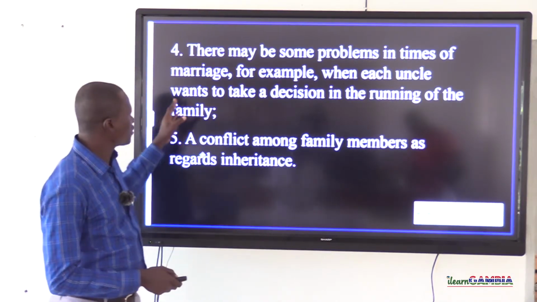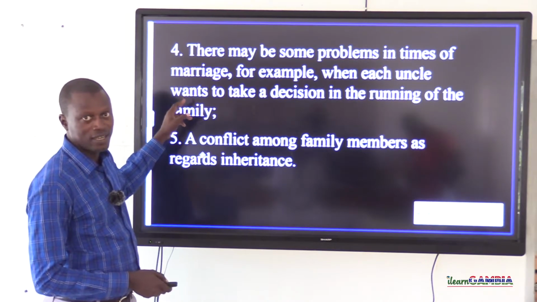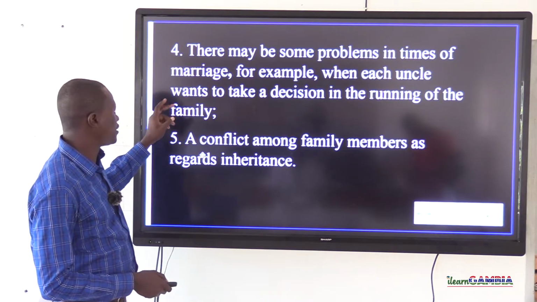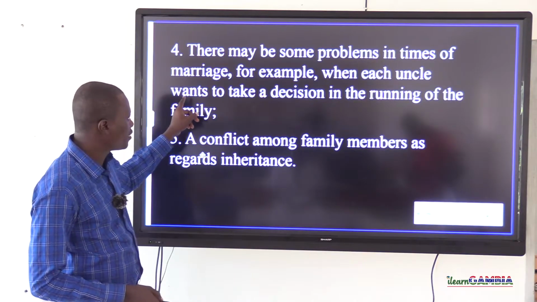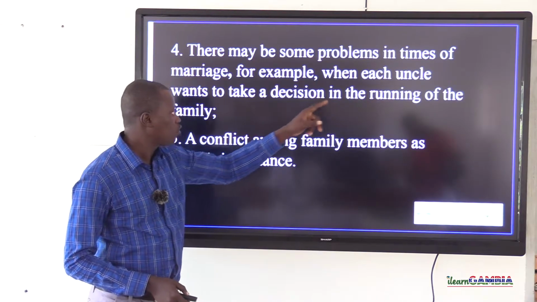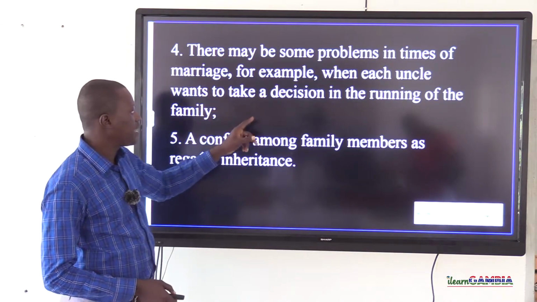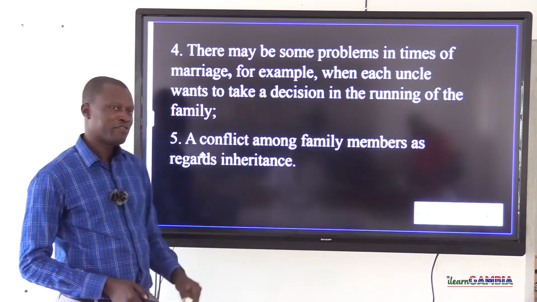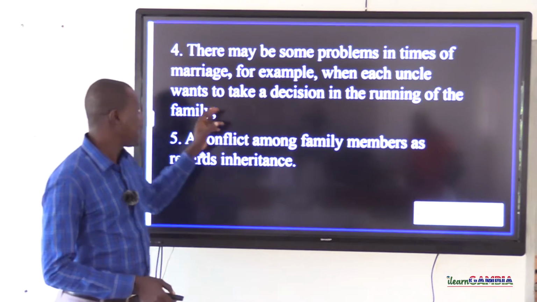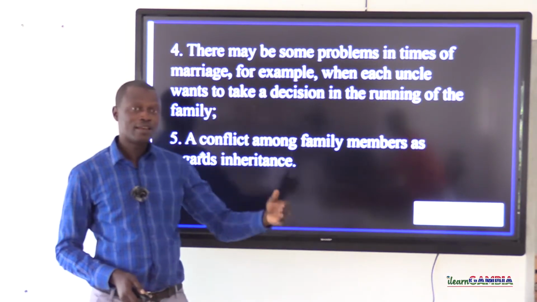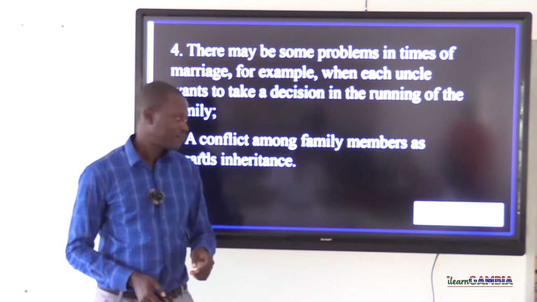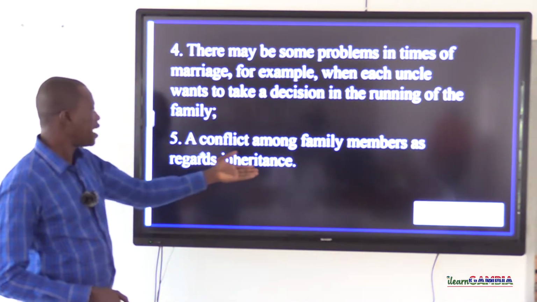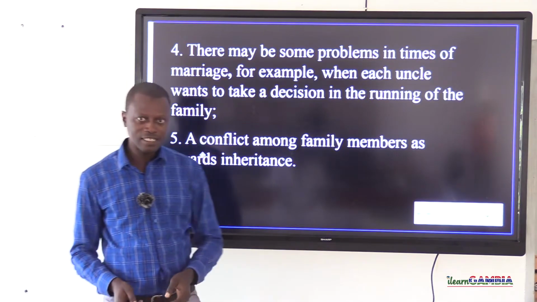So that is what this particular point is emphasizing. And it reads, there may be some problems in times of marriage. For example, when each uncle wants to take a decision in the running of the family. So the uncle here is referring to the brothers of the father. A conflict among family members as regards inheritance.